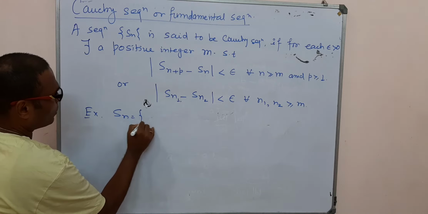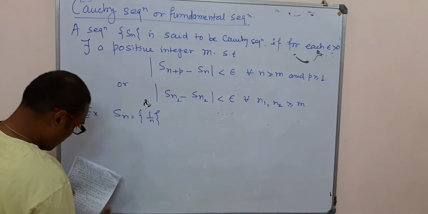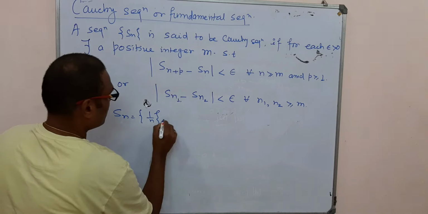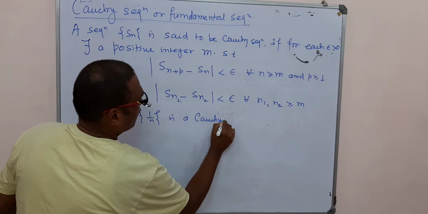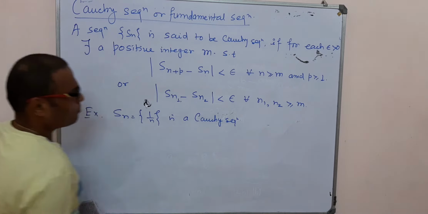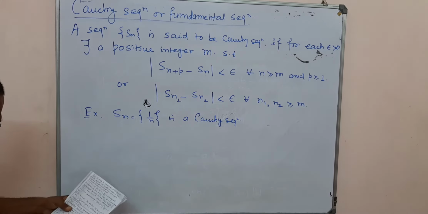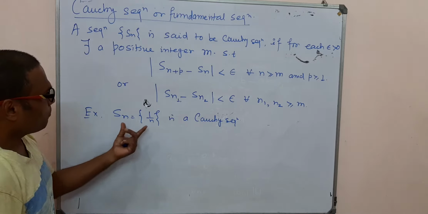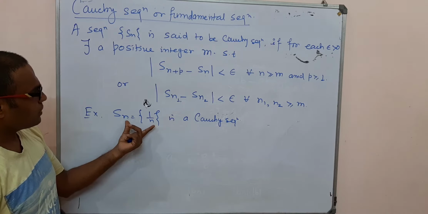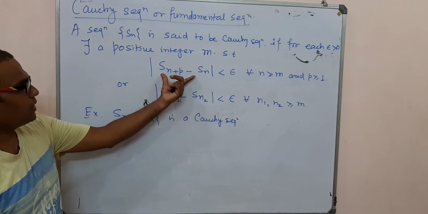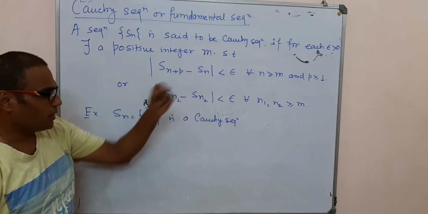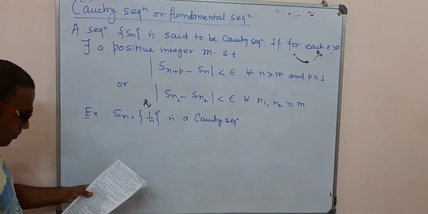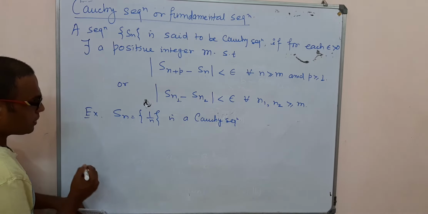Let Sn equal 1 upon n. We show this is a Cauchy sequence. For proving it, we calculate the difference between two terms and show it is strictly less than epsilon.